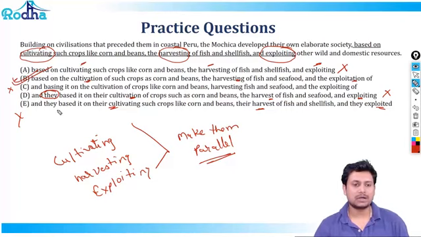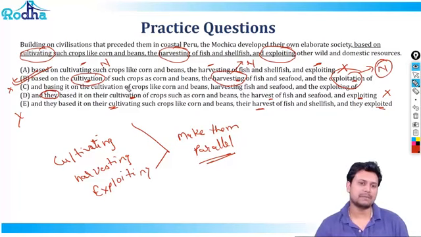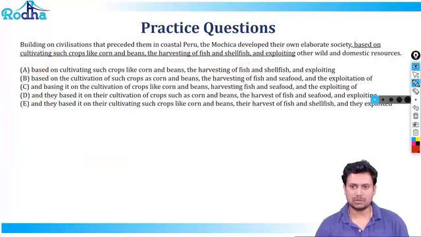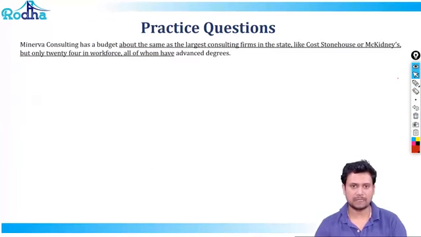When you say that building on civilizations that preceded them in coastal Peru, the Mochica developed their own elaborate society based on cultivation of such crops. So cultivation is the noun form. Harvesting of fish, so harvesting is another noun form. And the exploitation of wild resources, this is another noun form. So noun, noun, noun, that's parallel, and B is the right answer. I hope this has given you a good understanding. Let's move on to the next question.